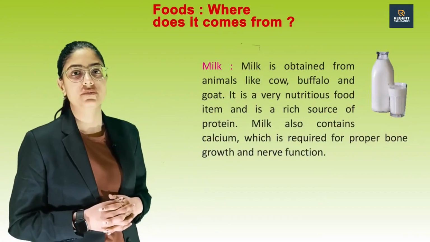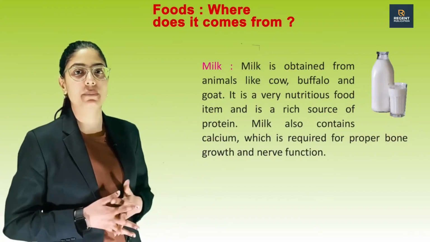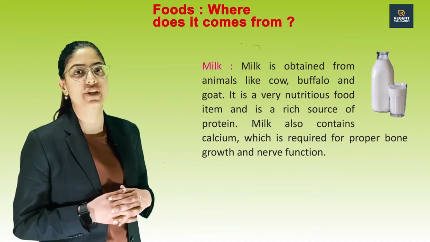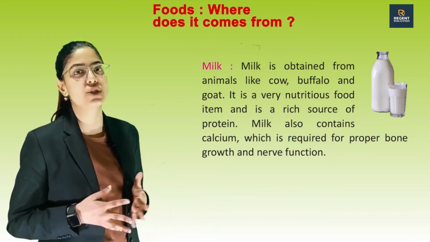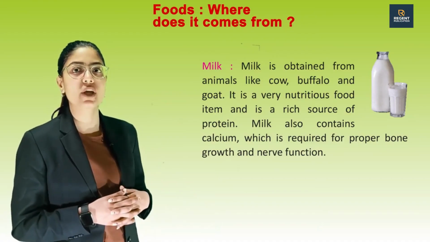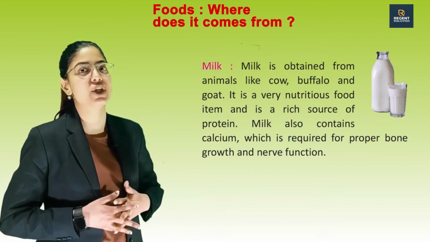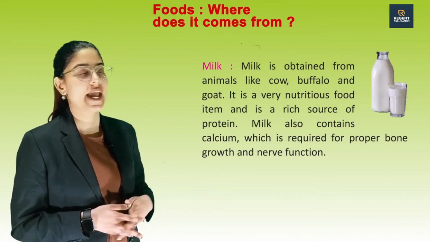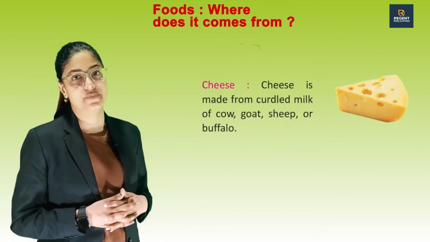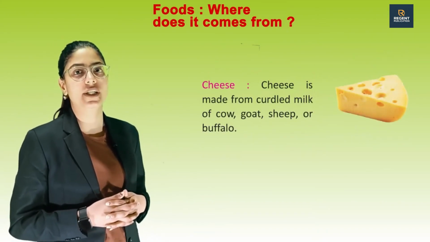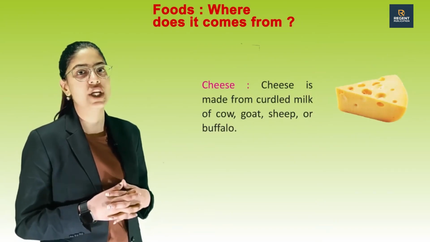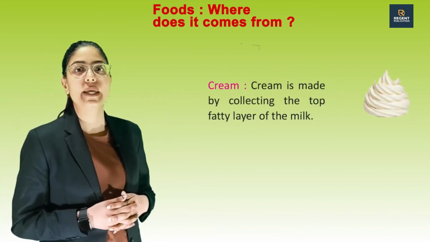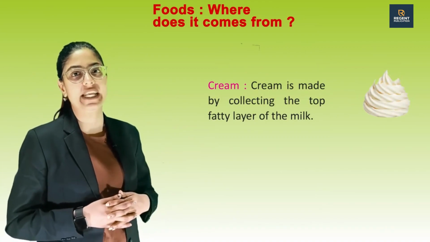Milk. Milk is obtained from animals like cow, buffalo and goat. It is a very nutritious food item and is a rich source of protein. Milk also contains calcium, which is required for proper bone growth and nerve functions. Next one is cheese. Cheese is made from curdled milk of cow, goat, sheep or buffalo. Cream. Cream is made by collecting the top fatty layer of the milk.